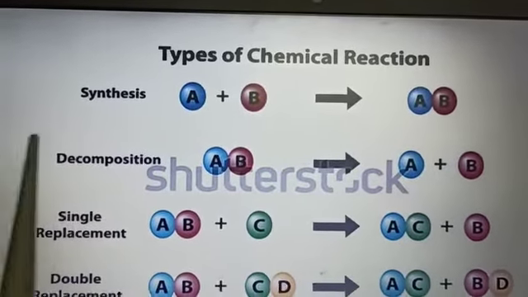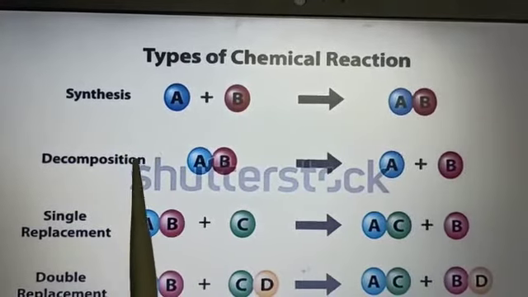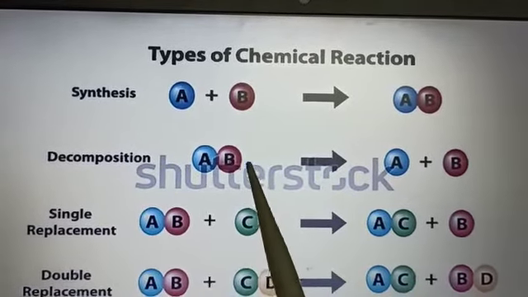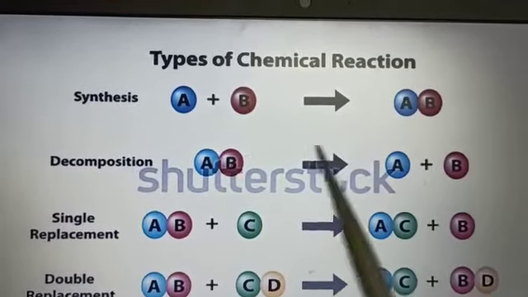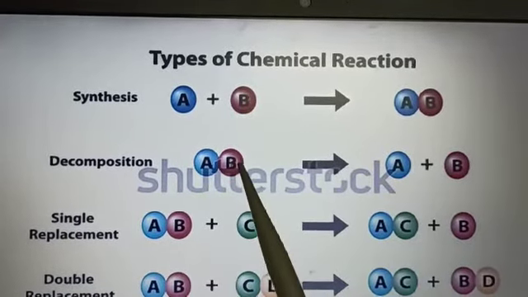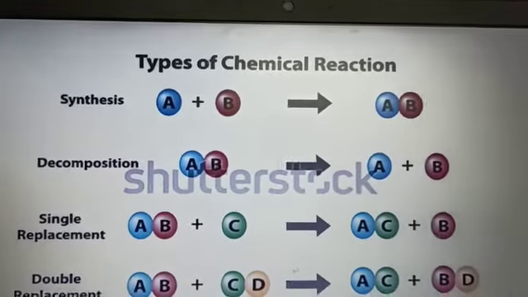We'll discuss today about the decomposition reaction. In brief, I told you before also that decomposition reactions are the reactions in which a single substance breaks down into two or more substances. Here, AB is a single substance. It breaks down into A and B, two substances.